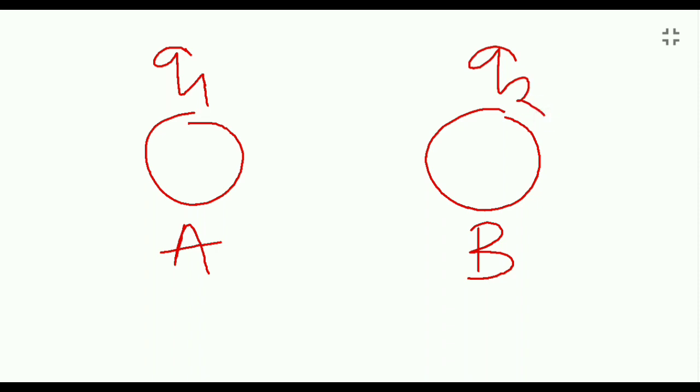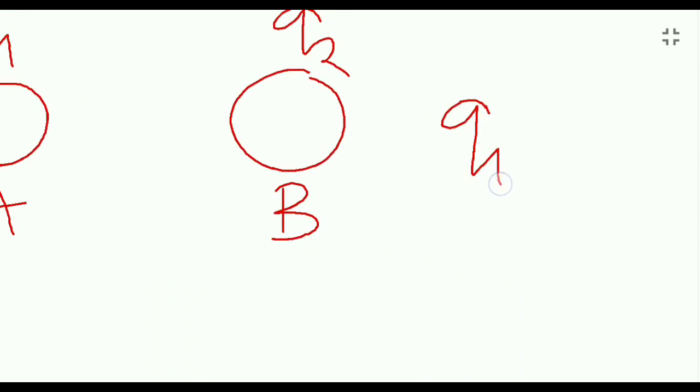Suppose take two charged bodies. Suppose this is body A, this is body B. Let the charge of body A be Q1 and the charge of body B be Q2, and Q1 is greater than Q2.